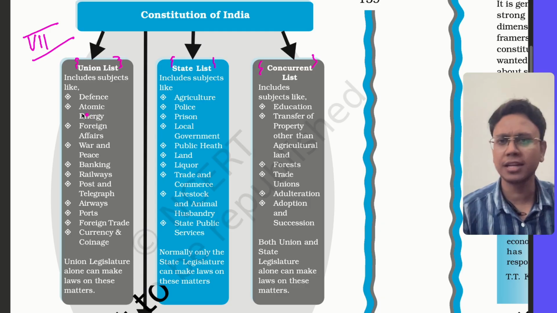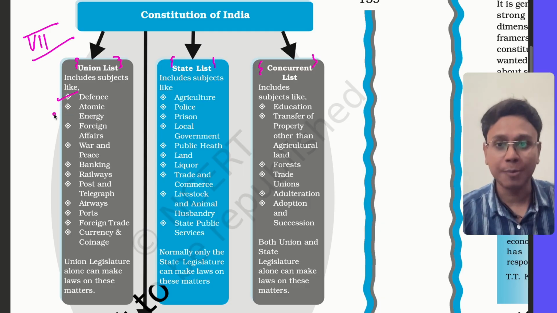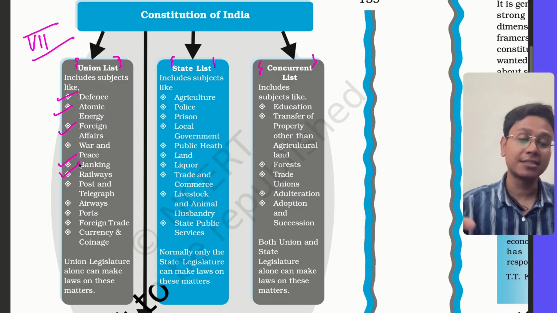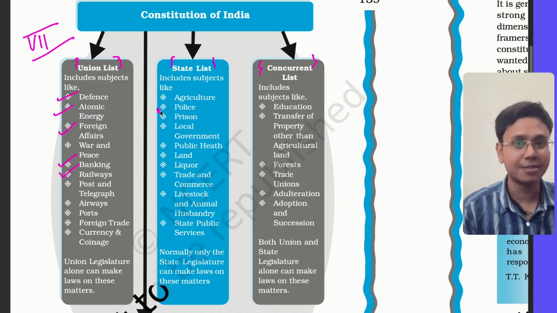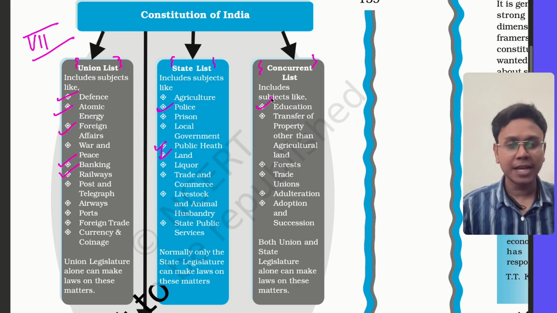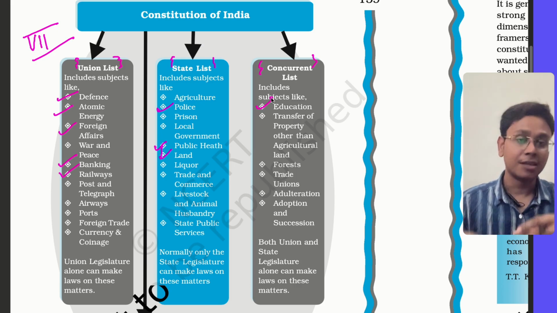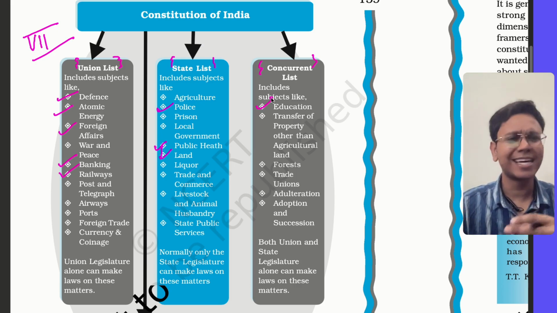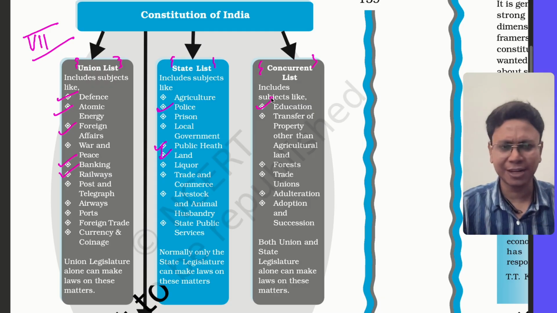For example, in the union list we have defense, atomic energy, foreign affairs, banking, railways. On these subjects, the center or Parliament makes laws. Then in the state list, we have police, land, public health. These are all state subjects. In the same way, in the concurrent list we have education. On education, center can make laws, state can also make laws. Because both make laws, there are obviously some elements of conflict which keep happening.